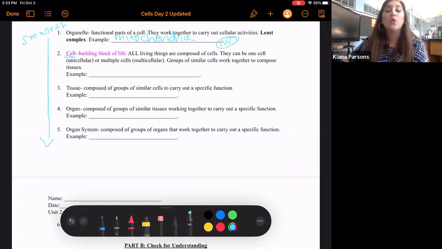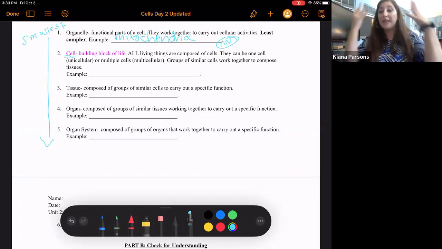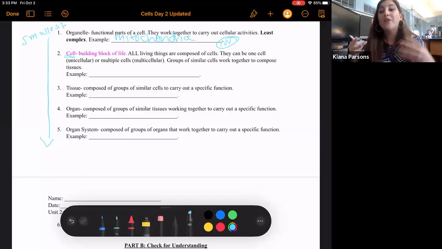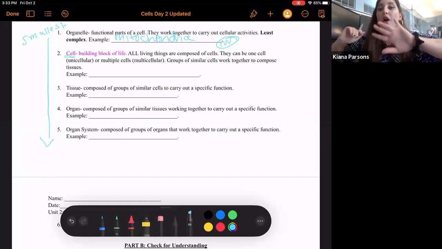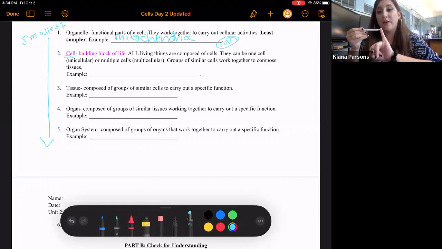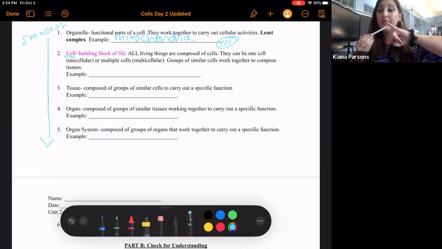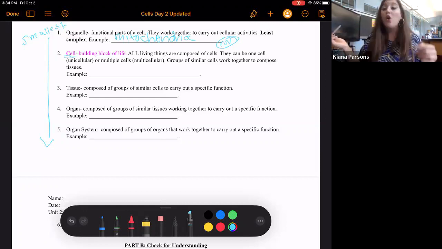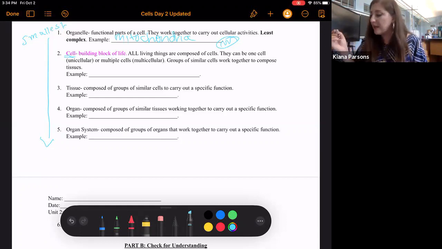Groups of similar cells work together to compose tissues. So, for example, in our body, we have many, many cells, and millions of cells, in fact, that all have identical DNA. However, the different cells may have different purposes. The cells that are in the tip of my pinky finger, for example, make up the tissue at the tip of my pinky finger. And the cells that are here are all similar to each other. They're different from, for example, the cells that are inside my brain or on the inside of my cheek or on the inside of my lungs, which are similar to each other. Those are examples of different types of cells that you can have.